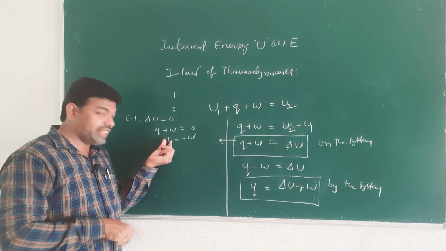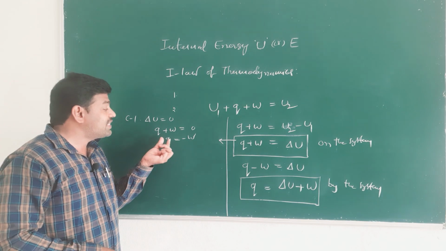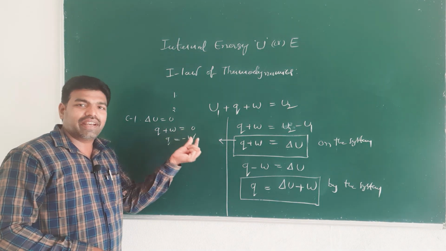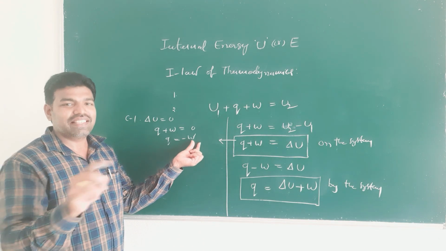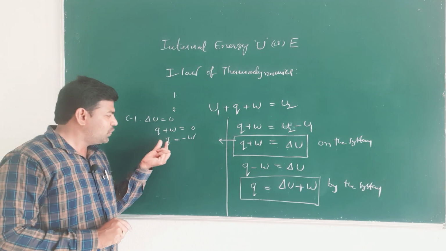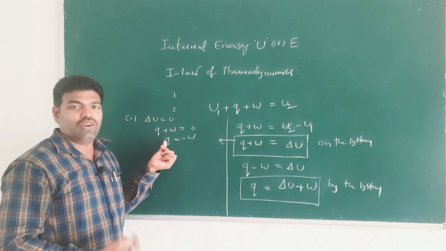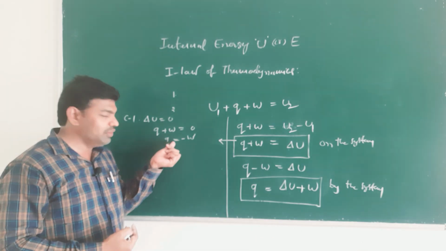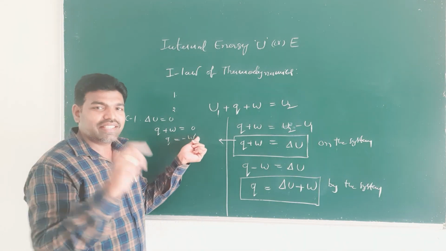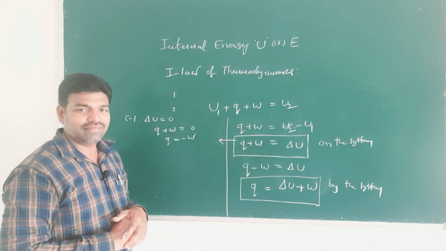Here Q takes the positive sign, that means heat absorbed from the surroundings, or heat absorbed by the system, is equal to work done by the system, because W takes the negative sign, right?